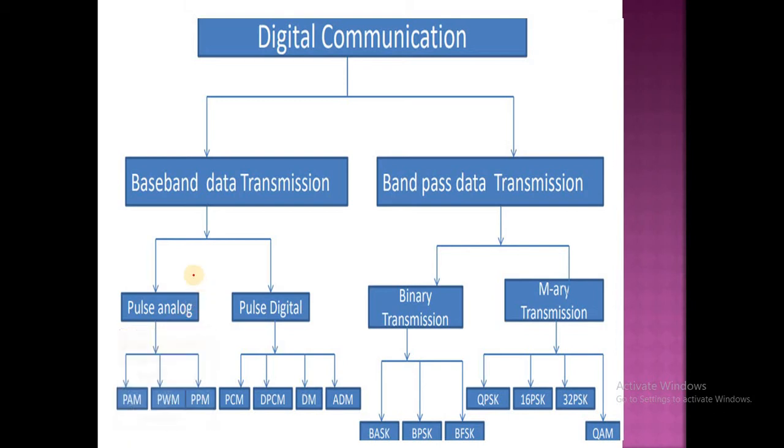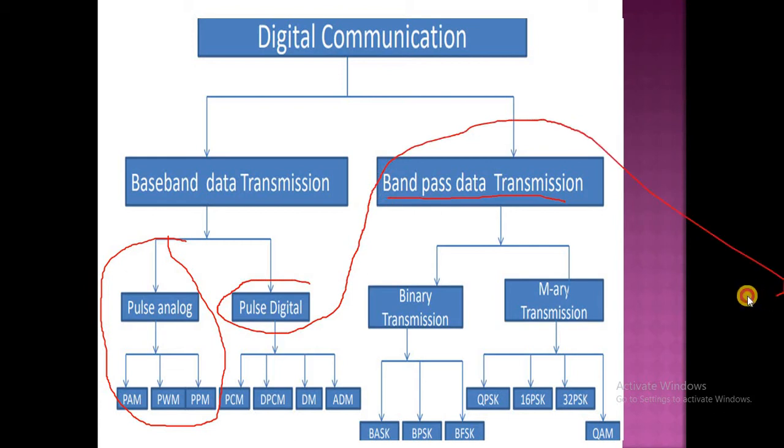Pulse analog modulation comes under analog communication. Pulse digital and band pass data transmission come under digital communication systems.